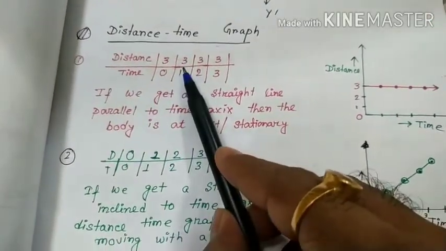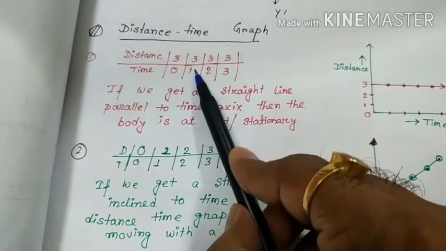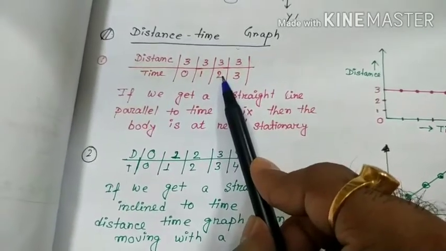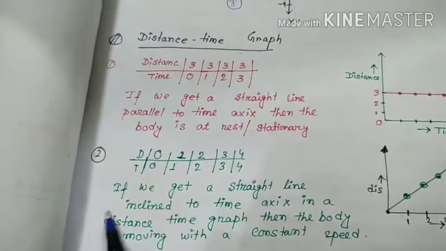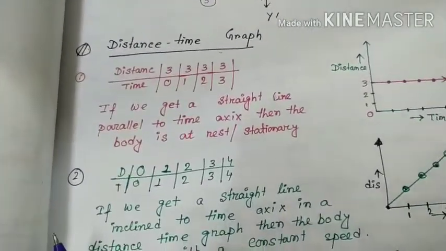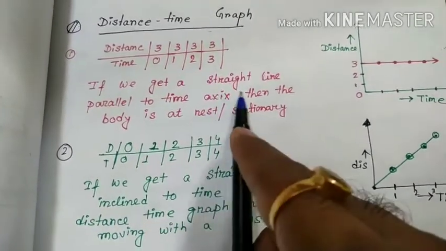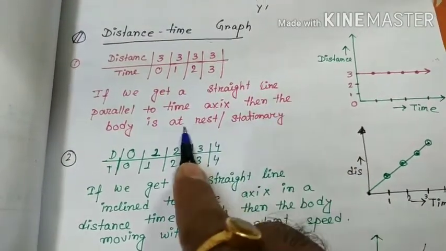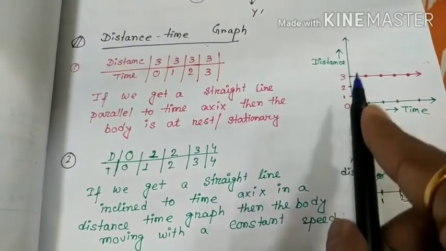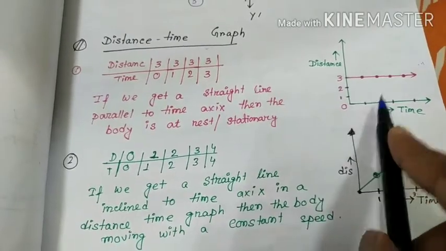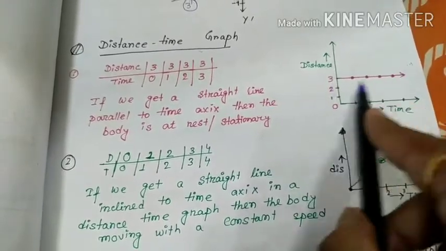Suppose when time is 0, distance travelled is 3; time is 1, distance 3; time is 2 seconds, distance 3; time is 3 seconds, distance 3. So here we can see distance is the same and time is increasing, so the body is static. If we get a straight line parallel to the time axis, then the body is at rest or stationary. Similarly 0, 3; 1, 3; 2, 3; 3, 3; 4, 3. So it is static. Parallel to the x-axis, it is a static body.